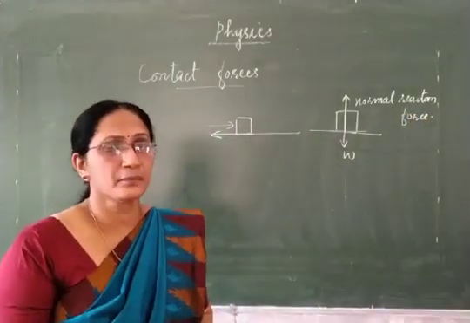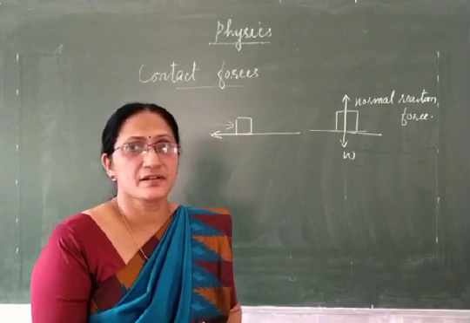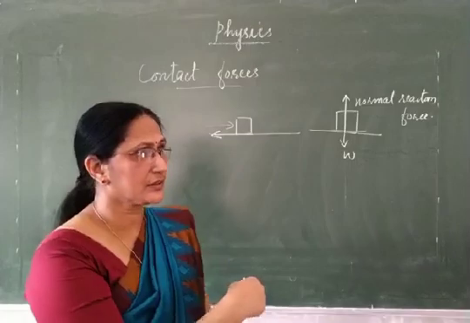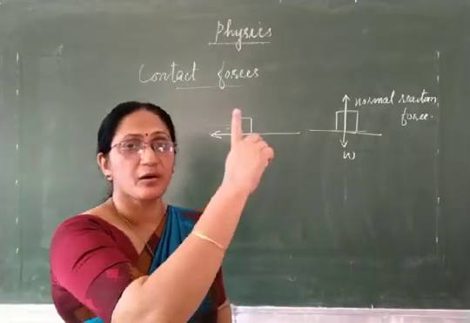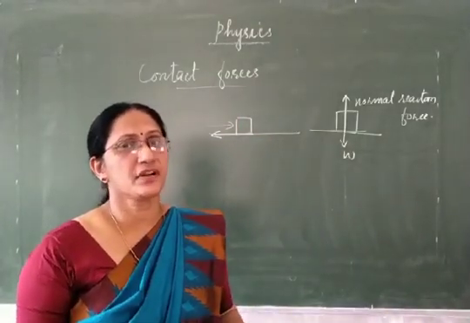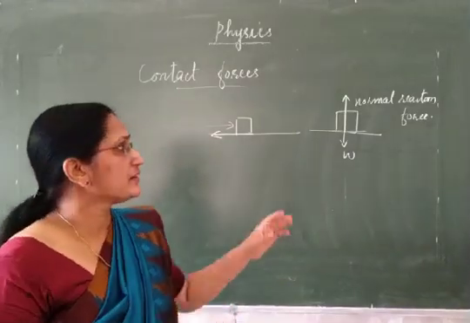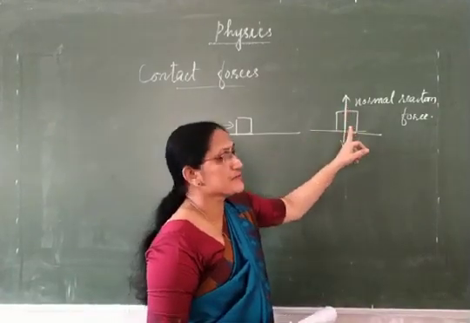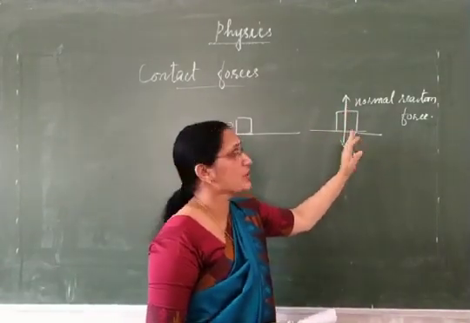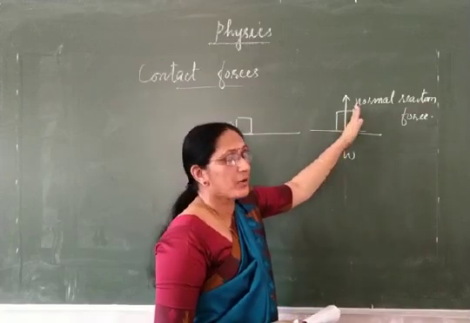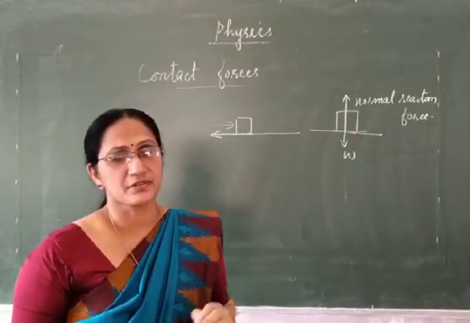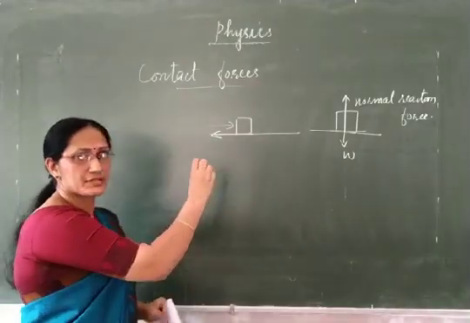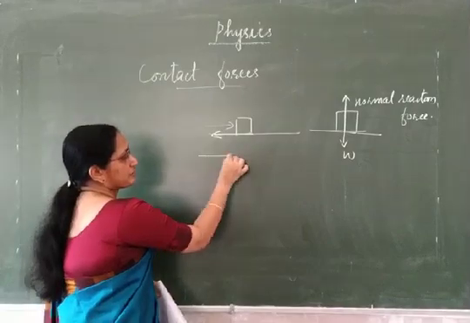Weight acts downward. Weight is the force exerted by Earth on the body. It acts in downward direction. And the table surface exerts an upward force on the body, which is called normal reaction force. And it is also a contact force because this normal reaction force is exerted by the table surface only when the wooden block is in contact with the table surface. Then third example, tension in a string. Tension in a string is a contact force.